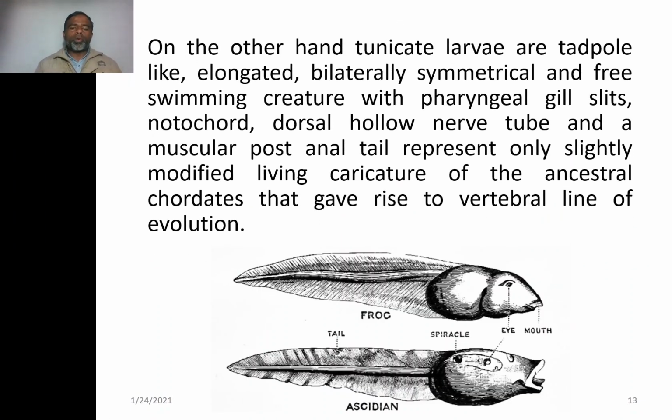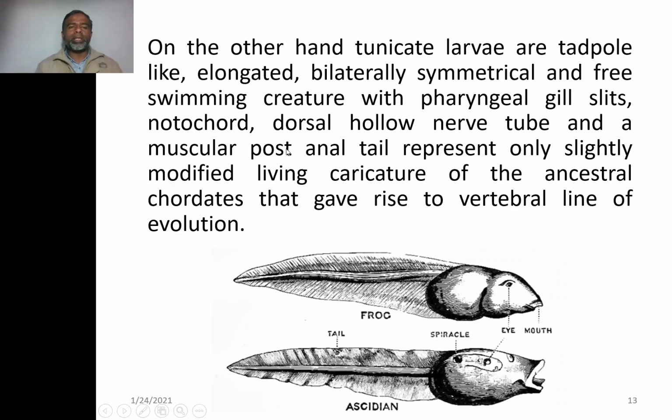Though if you look at the larvae of the Urochordate and the larvae of the chordates, like the frog, they both have tadpole-like features and much resemblance. They resemble each other in their elongated form, bilateral symmetry, and free swimming. They both have the pharyngeal gill slits, the notochord, and a dorsal hollow nerve tube.